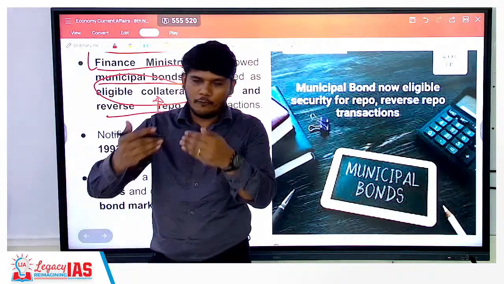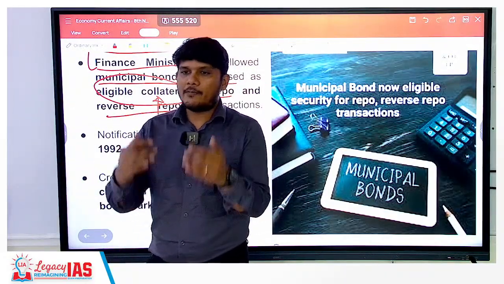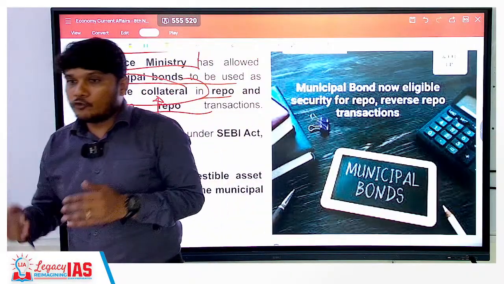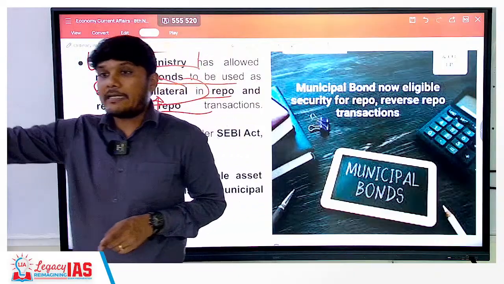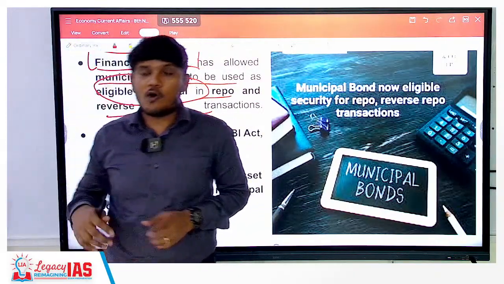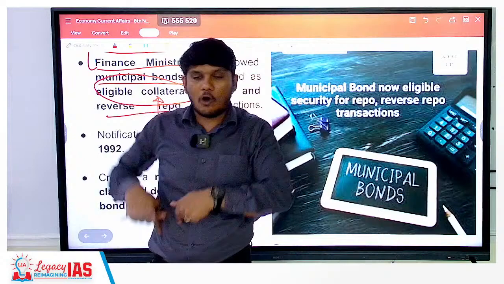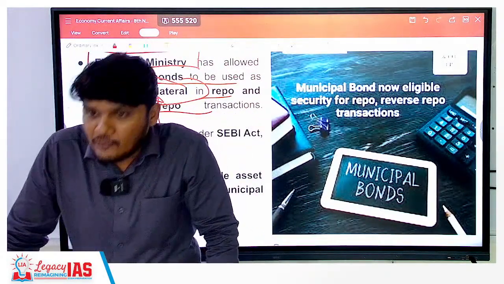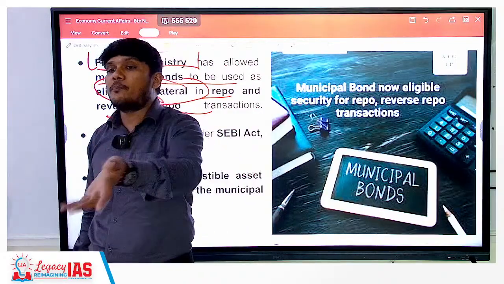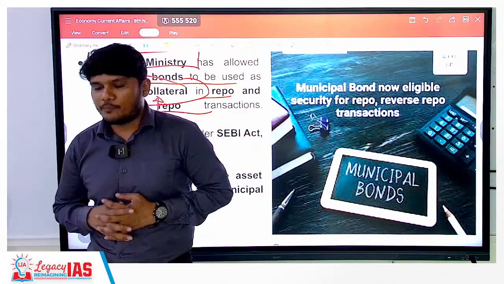If you are taking a loan for the house, you might be buying the house from a third party. So the cheque for that loan goes directly to the third party, and the papers of the house, which has now become in your name, are kept by the bank as a collateral. Why? So that they ensure that you pay up the EMIs, you pay up the loan.